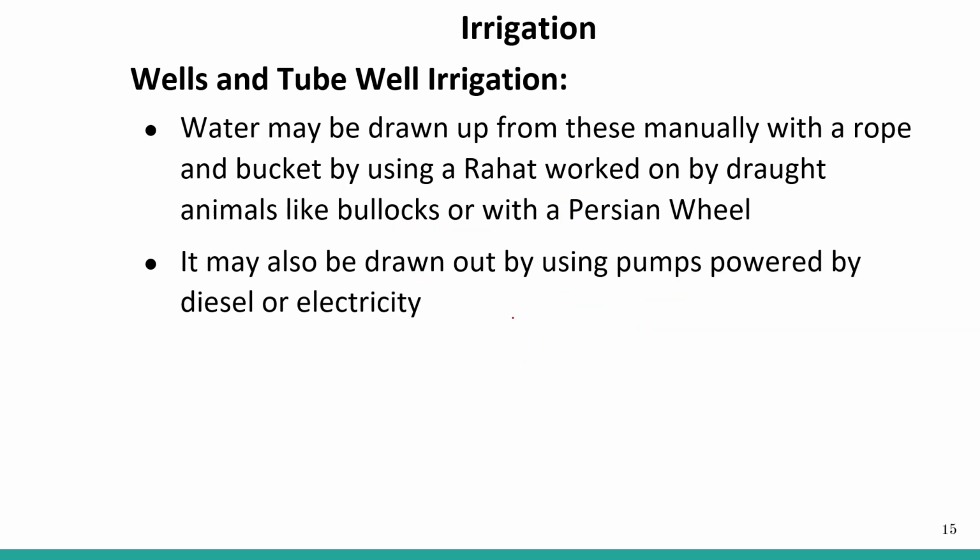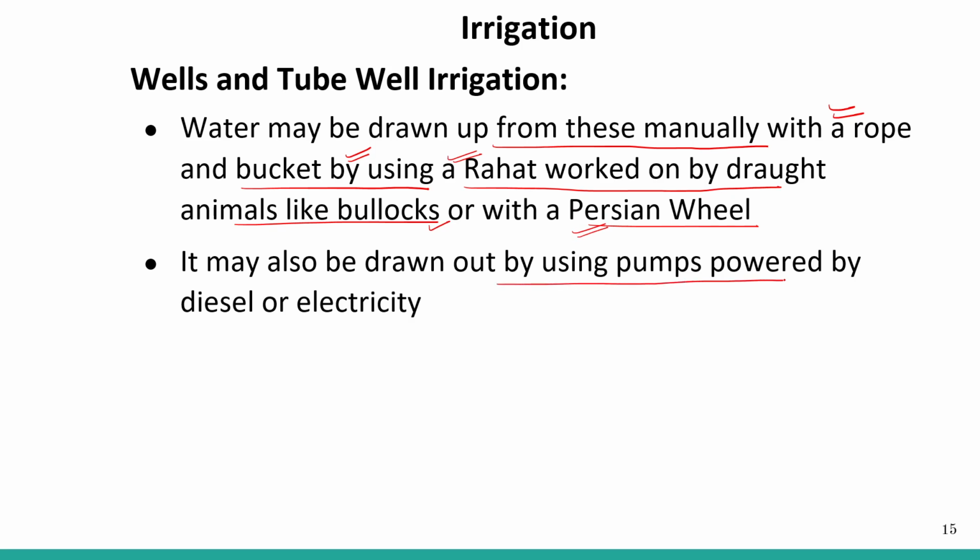Water may be drawn up from these manually with a rope and a bucket, by using a rehat worked on by draught animals like bullocks, or with the Persian wheel. So with the rope and bucket system, we have a rehat, right? That is run by animals like bullocks, or with a Persian wheel system. It may also be drawn out using a pump powered by diesel or electricity. So sometimes we use a pump to take out water from the wells.